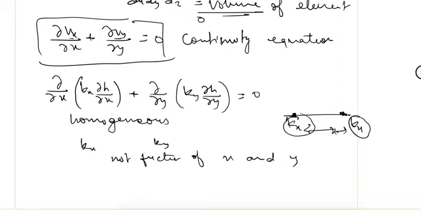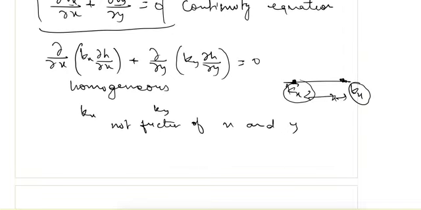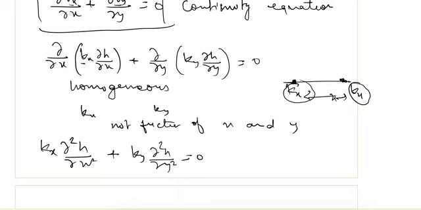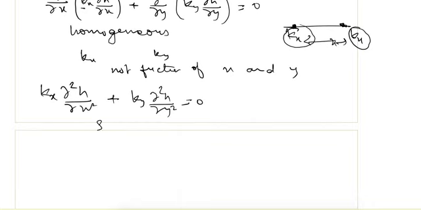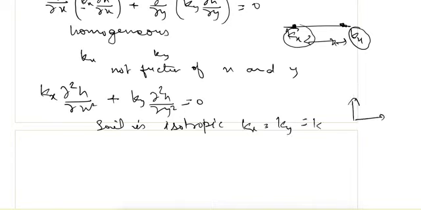So it is not depending upon x, so we can bring it out of this differentiation. So kx del square h by del x square plus similarly ky del square h by del y square is equal to 0. And one more thing, because soil is isotropic, it means that kx and ky are also equal, that is equal to k. Means that in both the directions k is equal.